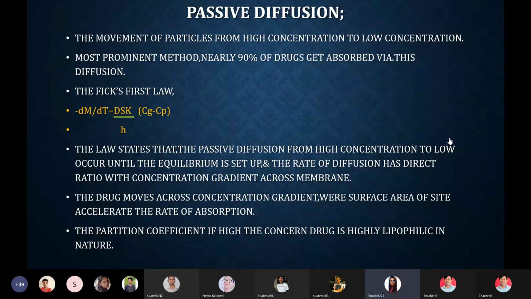So the subsequent point tells us that the drug moves across the concentration gradient, where the surface area of the site accelerates the rate of absorption. I was telling about the capital K, which is the partition coefficient of the drug, and I have also told that it is related to the nature of the drug that we are going to consume. If the partition coefficient is high, the concerned drug is highly lipophilic in nature. Lipophilic means it is lipid soluble. Okay?